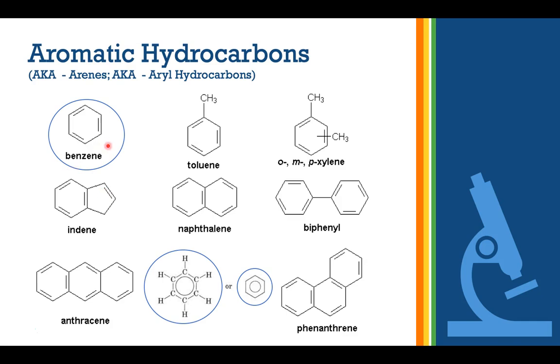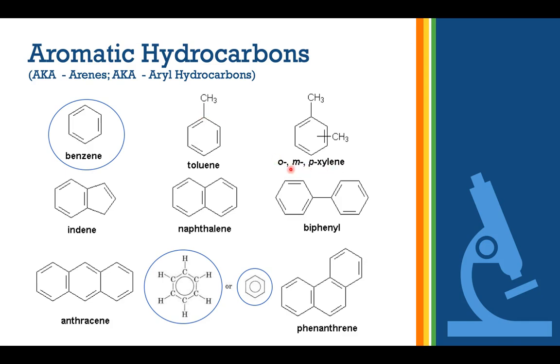What you're going to need to know is that every point represents a carbon, okay? And then to that you need to fill it up to make sure that there are 4 bonds with hydrogen. So because there's alternating double bonds and single bonds, that necessarily means that there has to be 1 hydrogen all the way around. Now for toluene, consider that this has 4 bonds already connected to it, so there's no extra room to put a 5th bond for a hydrogen. Okay.